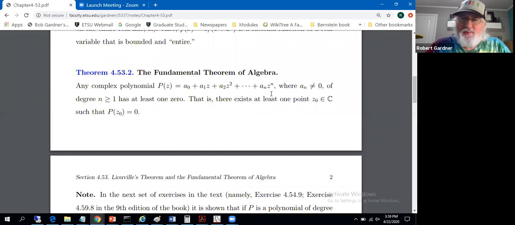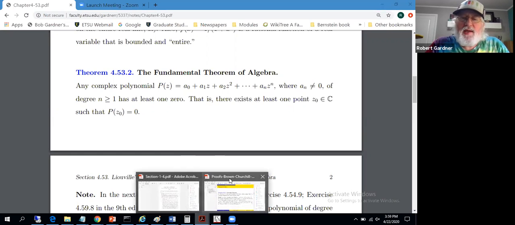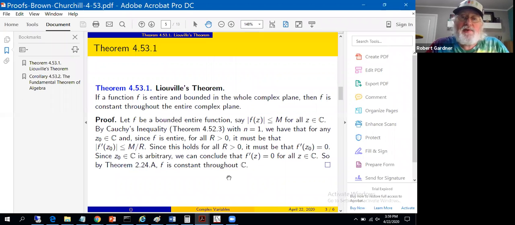Hey, x squared plus 1 doesn't have any real roots, but plus or minus i are the roots if you'll let me use complex numbers. Okay, and I'll make a somewhat political argument that, yeah, the fundamental theorem of algebra, really, it's not that algebraic. It's more analytic. It's more complex analytic.